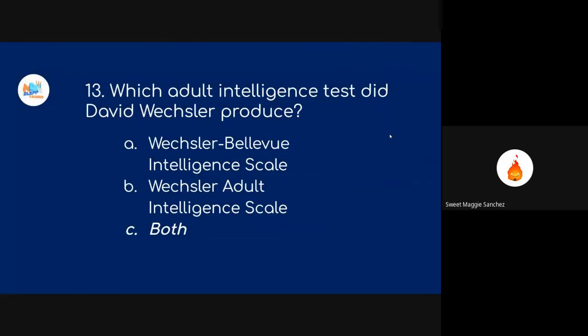Okay. And for question 13, which adult intelligence test did David Wechsler produce? So the correct answer is both. Wechsler-Bellevue Intelligence Scale is actually the old name of Wechsler Adult Intelligence Scale. So yung new name ay ito po, Wechsler Adult Intelligence Scale or yung tinatawag na WAIS. It has verbal comprehension, working memory, perceptual organization, and processing speed ng mga questions.